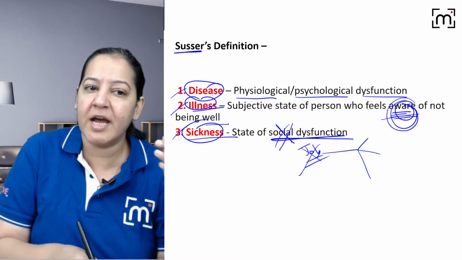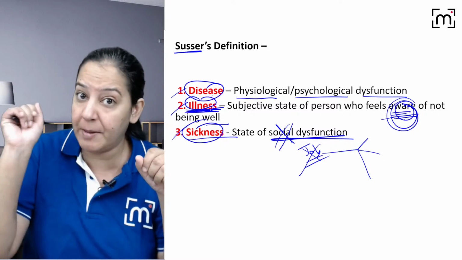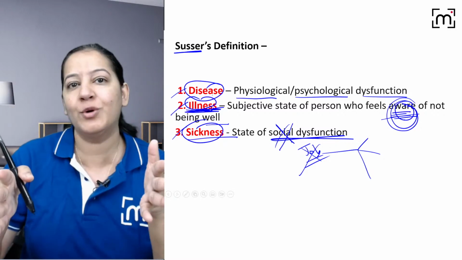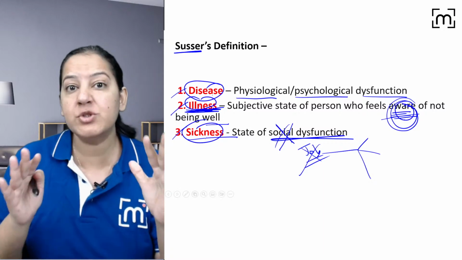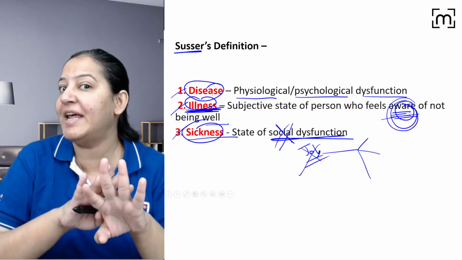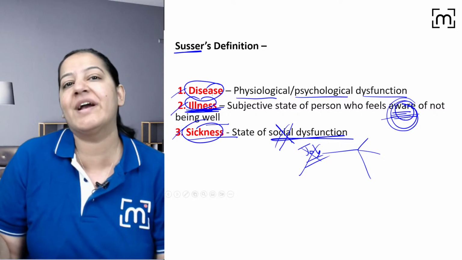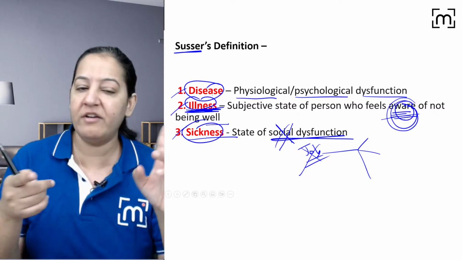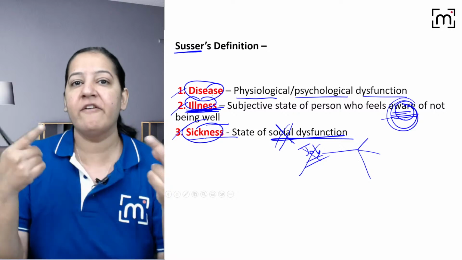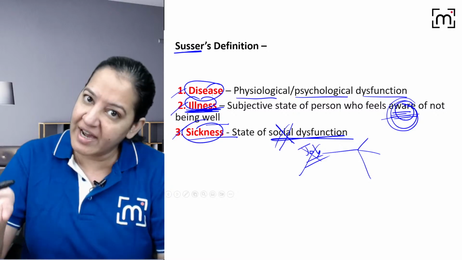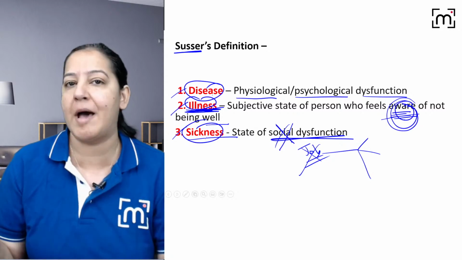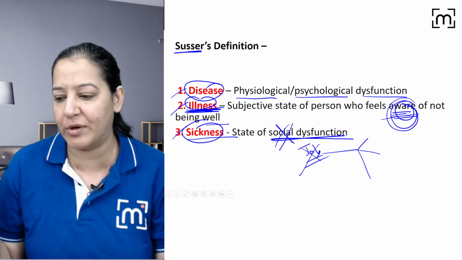Sometimes even on being ill, due to pressure, we go to our job. We don't take leave. So at that time we are ill but not sick. Once we are socially dysfunctional, we are not doing our responsibility. If we are a student, we are not going to our school, our college. If we are working in some office, we are not going to our office because we are ill. So we are sick at that point because socially we are absent.